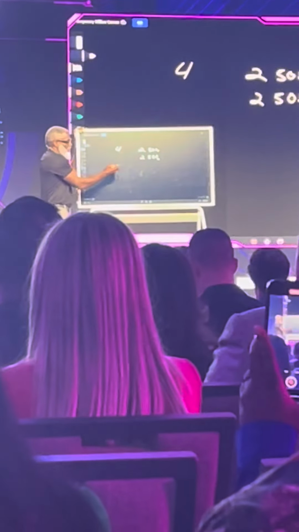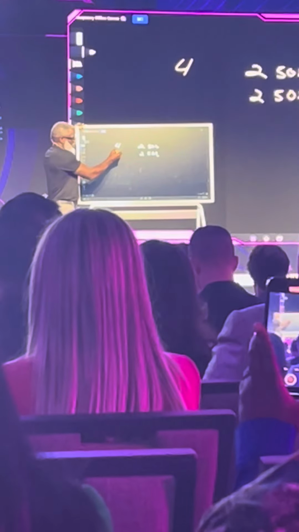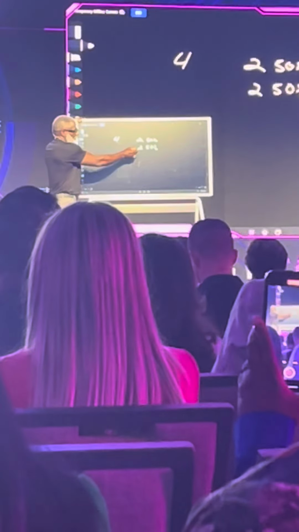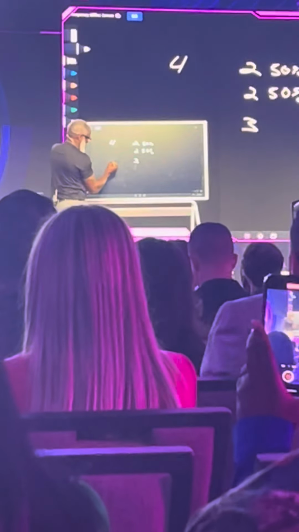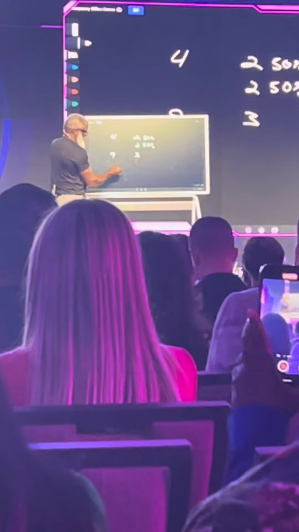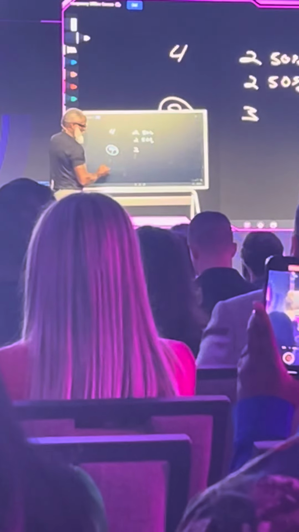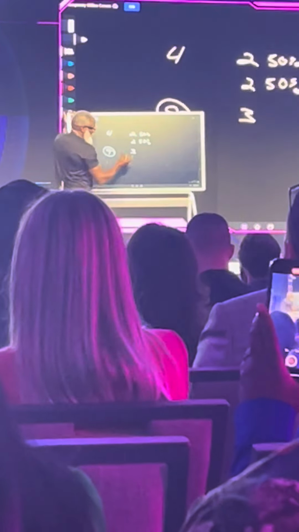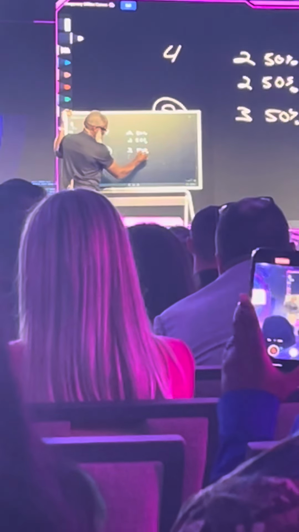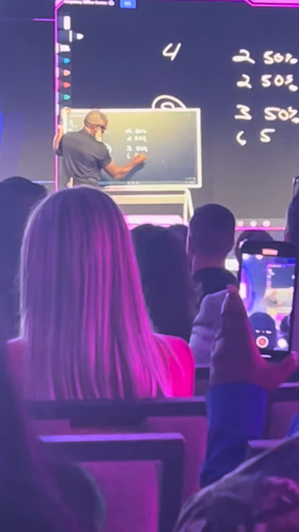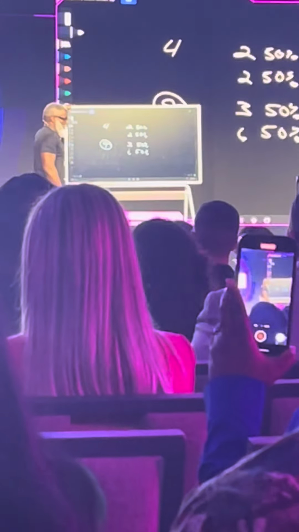Watch this. Let's change it to a square root of 3. So 3 times 3 is 9, so the square root of 9 is 3, which means if I've got 9 tomato plants, 50% of the tomatoes are going to be produced by 3 tomato plants. The other 6 are going to produce the other 50%.